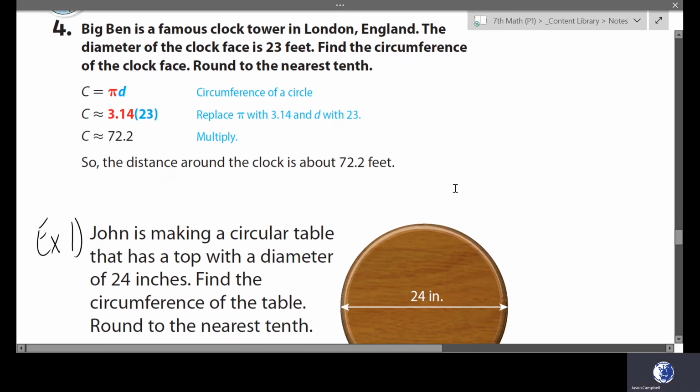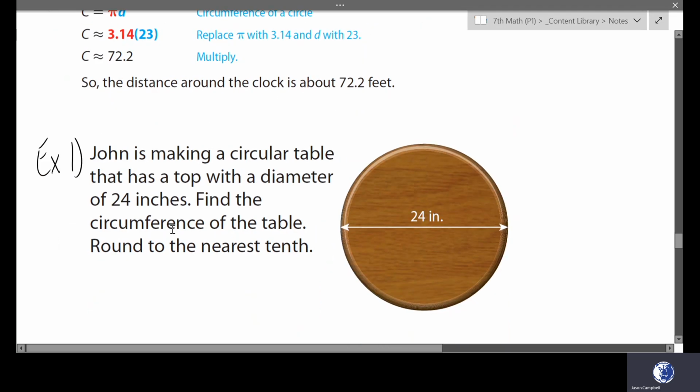In example 4, it says, Big Ben is a famous clock tower in London, England. The diameter of the clock face is 23 feet. Find the circumference of the clock face, round to the nearest tenth. So they did pi multiplied by the diameter of 23 and got 72.2. So the distance around the clock is about 72.2 feet.